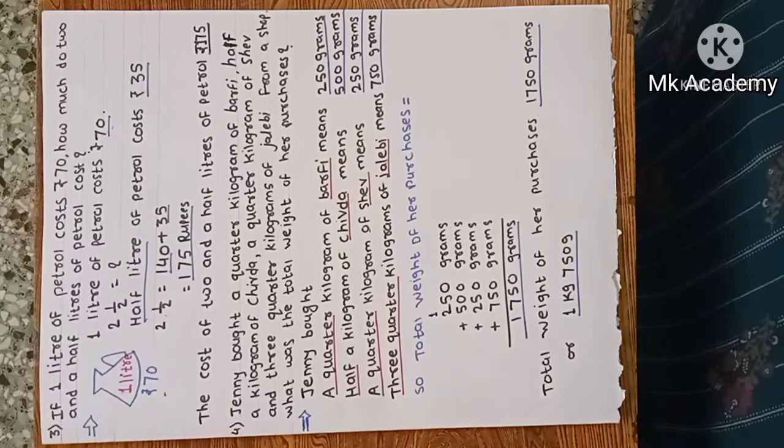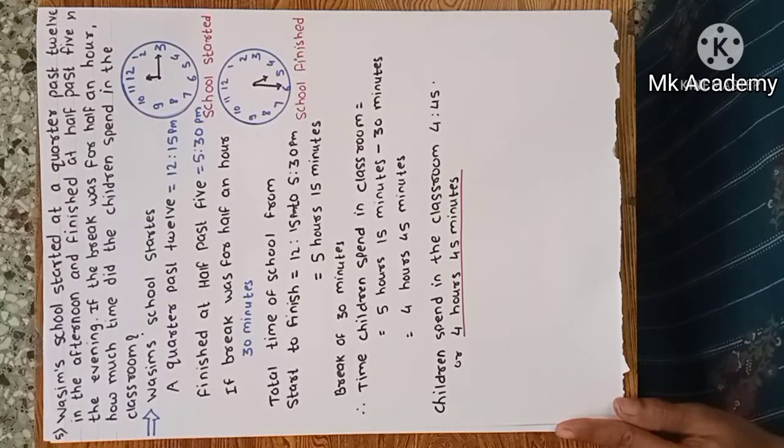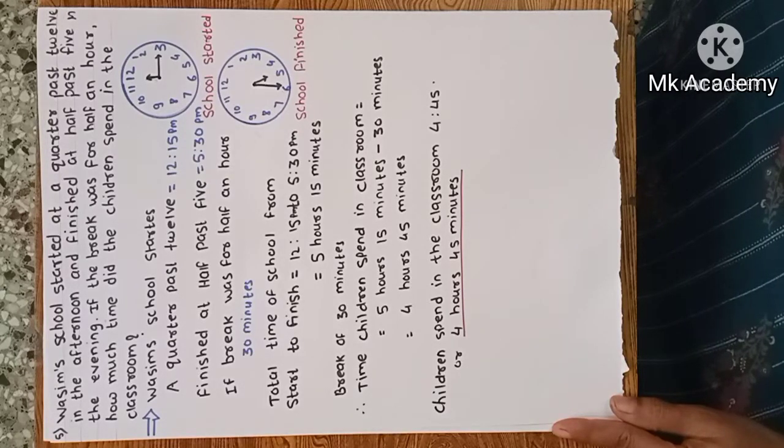Now see the next example. Wasim's school started at 12:15 in the afternoon and finished at 5:30 in the evening. If the break was for half an hour, how much time did the children spend in the classroom? We are given the starting time of school, the finishing time and the break time, and we have to calculate the time children spend in the classroom.